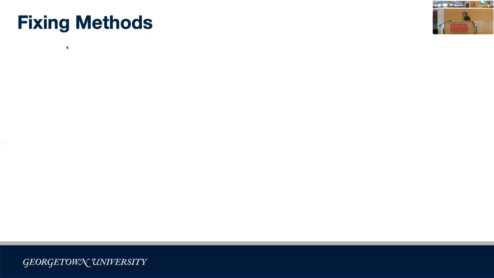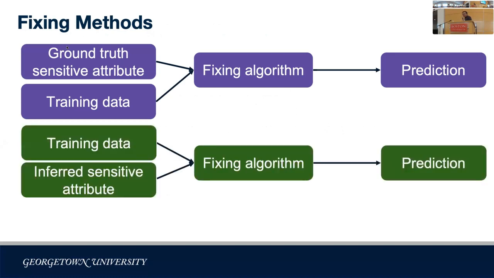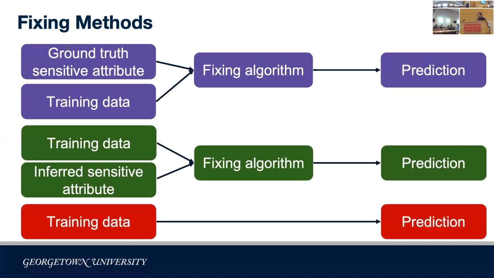There are 3 types of experiments. The first experiment is to use the true sensitive attribute and the training data to apply the fixing method, and then train a machine learning model. The second one is pretty much the same thing, except that we use the inferred sensitive attribute instead of the true one, and then do the training. The last one is more like a baseline model. We don't apply any fixing method and directly use the training data to train machine learning models and make predictions.